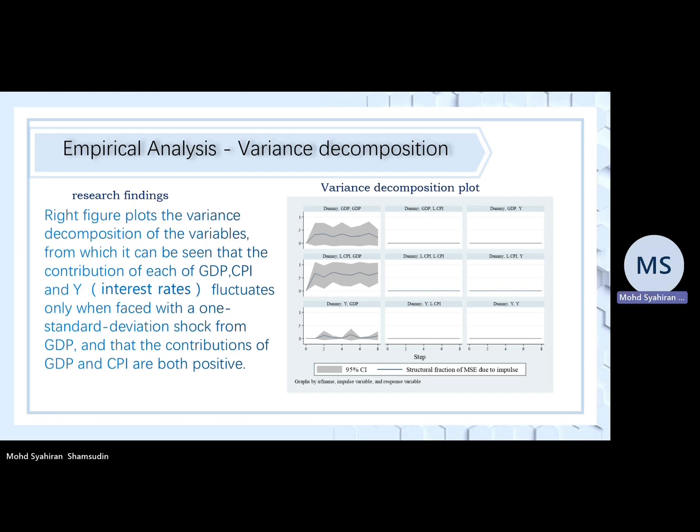Empirical analysis. Beside the impulse response plot, the right figure plots the variance decomposition of the variables, from which it can be seen that the contributions of GDP, CPI, and Y interest rate fluctuate only when faced with a one standard deviation shock from GDP, and then the contributions of GDP and CPI are both positive.